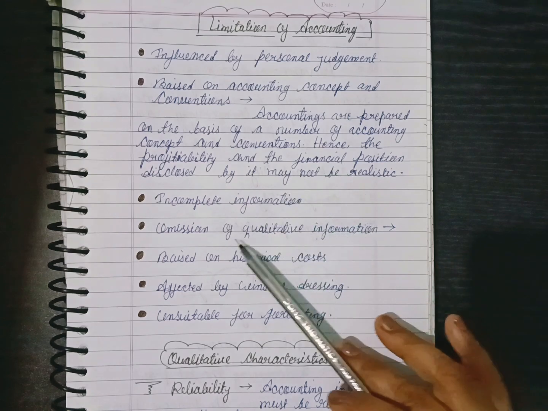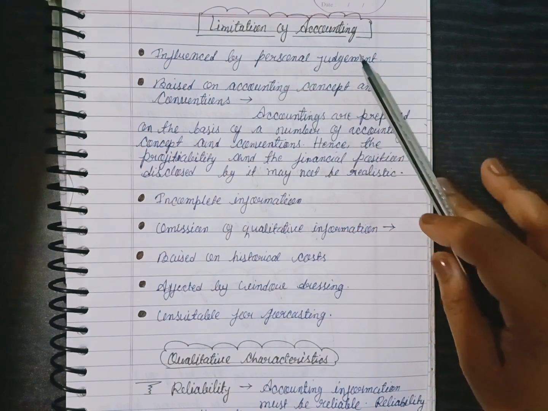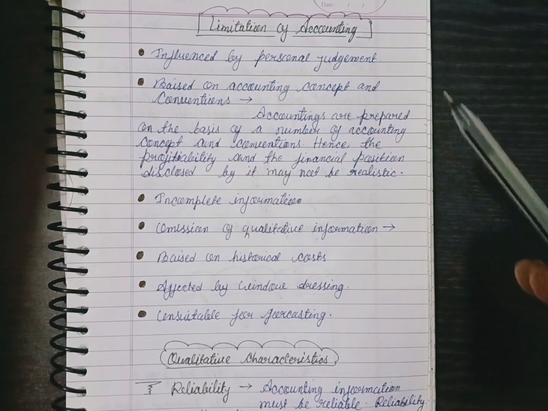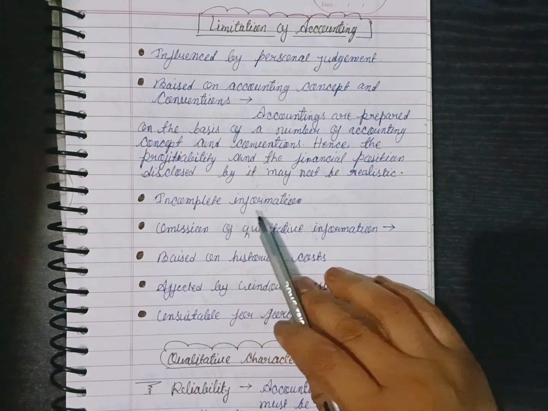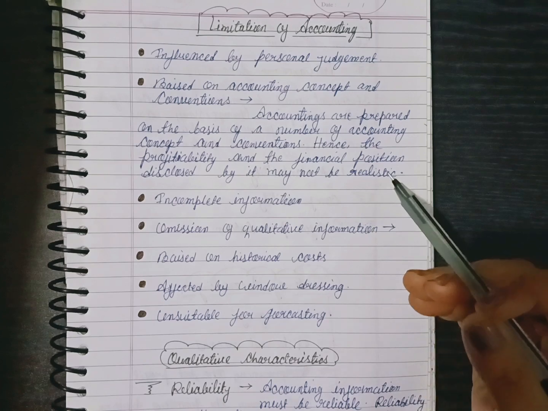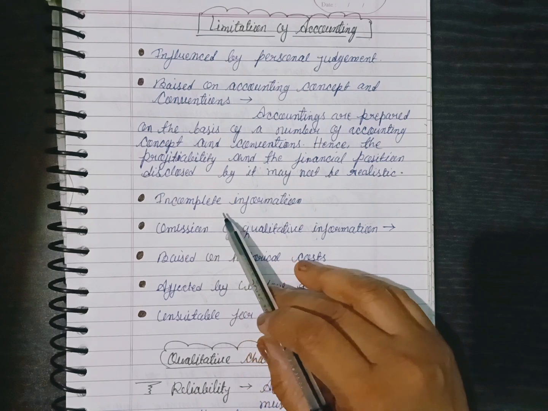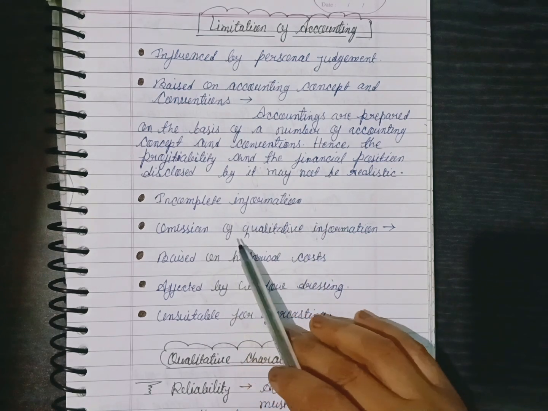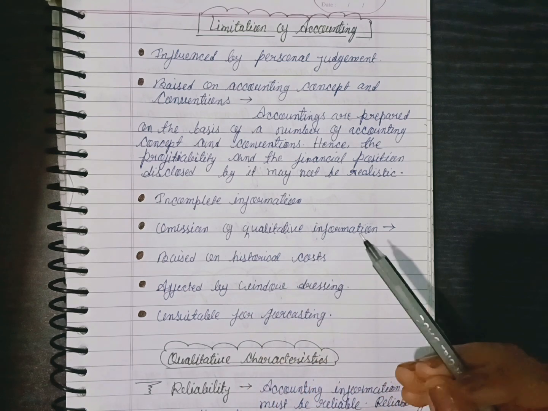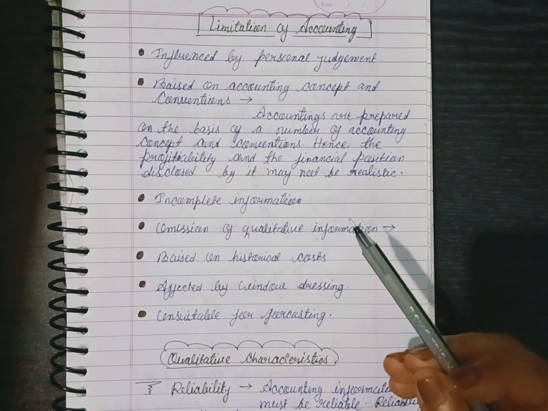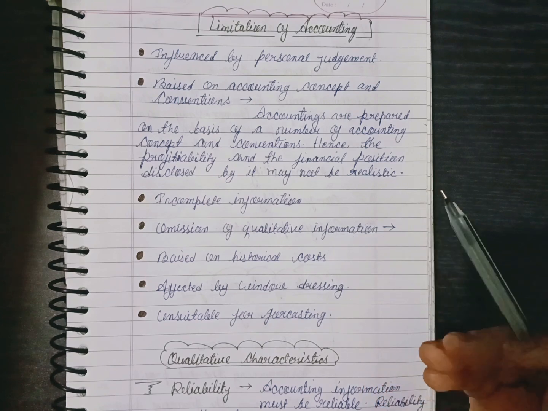Next, the limitation of accounting, that is incomplete information. In the limitations of accounting, we just find what the demerits of accounting are. So you can see a little bit of the demerits. Incomplete information: sometimes they leave out some transactions, so it may be incomplete information. Omission of qualitative information: they are hiding some information about their business, because they don't want to get humors.